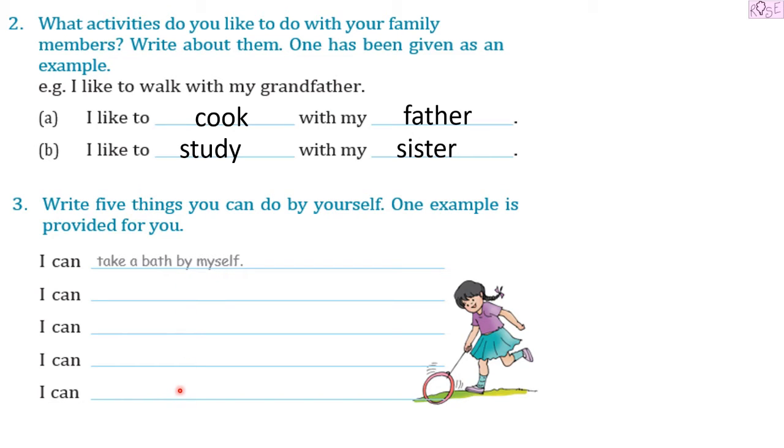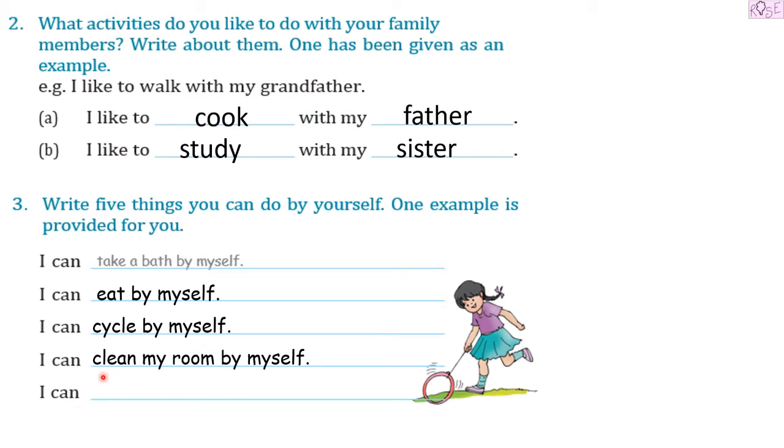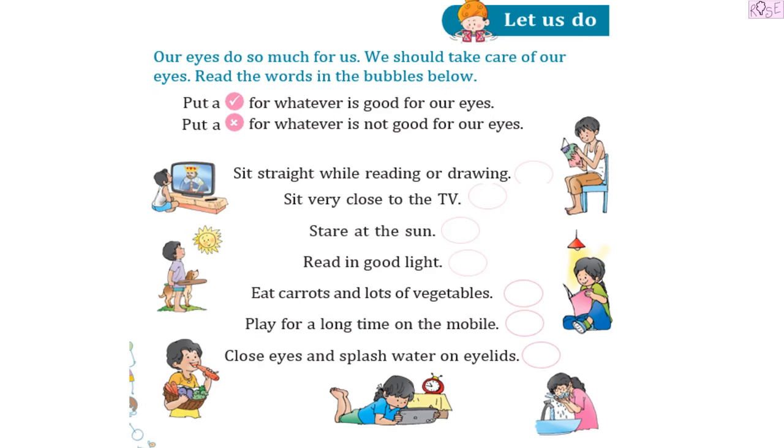So what are the other 4 things that you can do by yourself? For me, those are, I can eat by myself. I can cycle by myself. I can clean my room by myself, and I can go to the park by myself. Then we have, let us do.